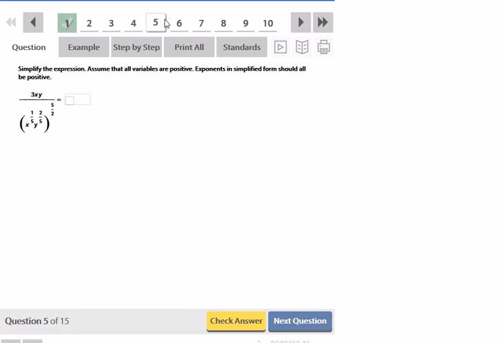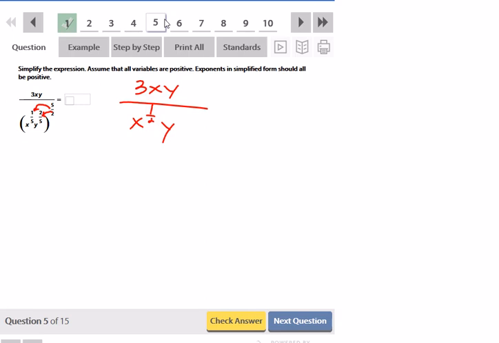Since exponents are distributable over multiplication, I'm allowed to take this exponent to each term, and when I take a power of a power, I multiply the power. So I still have the 3xy on top. The x is 1 over 5 times 5 over 2, which is going to be 1/2. And then for the y's, 2 over 5 times 5 over 2 is just 1.